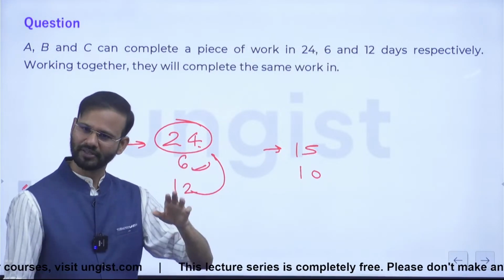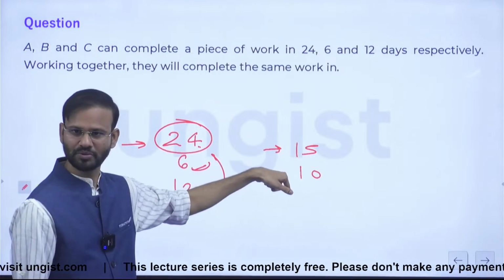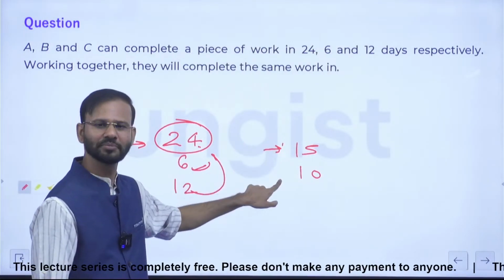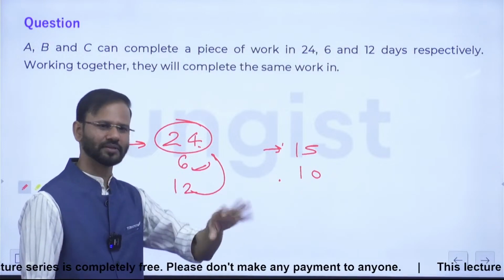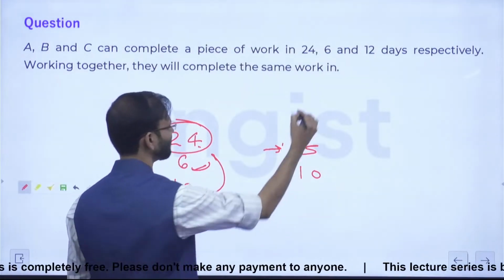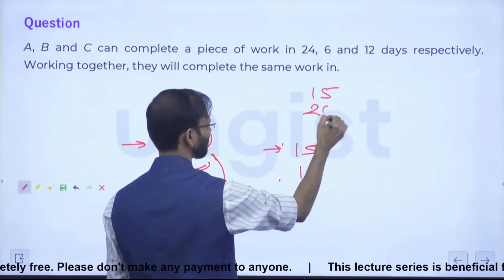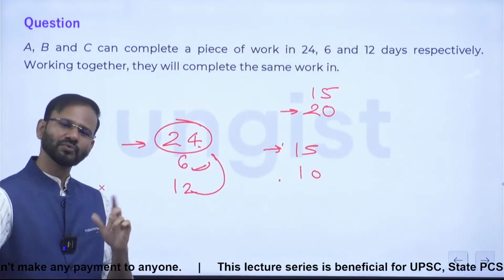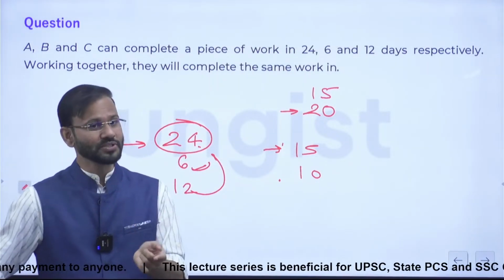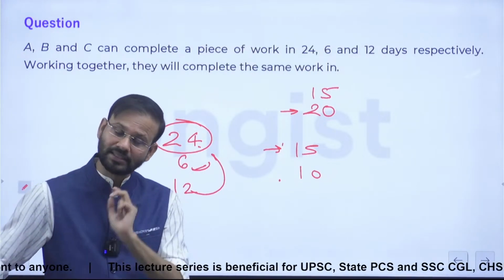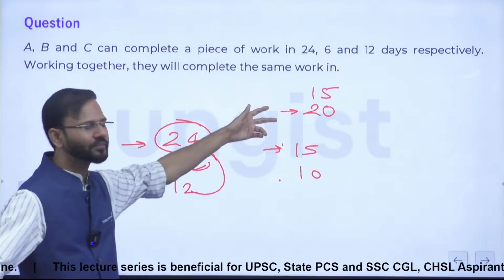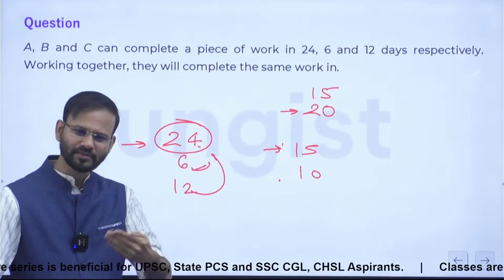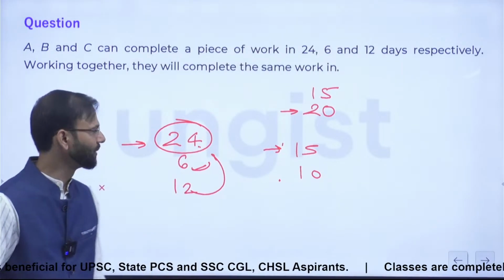15 into 1 is 15. 15 is not the LCM of these two numbers. 15 into 2 is 30. Is 30 the LCM of these two numbers? Yes. Okay. Right. Suppose that 15 and 20. Now guys, 20 is the biggest term. Right. 20 into 1 is not the LCM. 20 into 2 is not the LCM. 20 into 3, 60. 60 is the LCM. Yes. 60 is the LCM. Right. आप जैसे जैसे प्रैक्टिस करेंगे ना, फास्ट हो जाएगा। ठीक है?